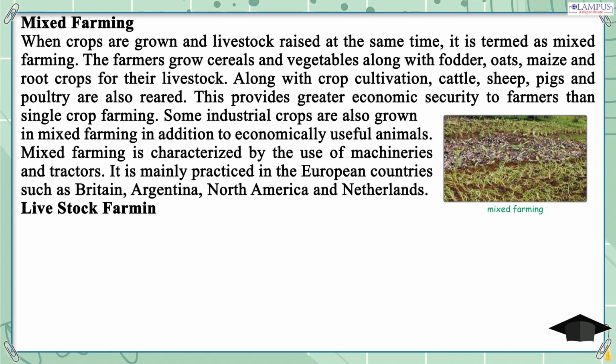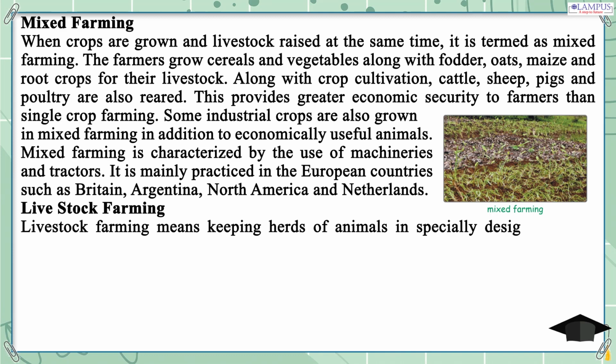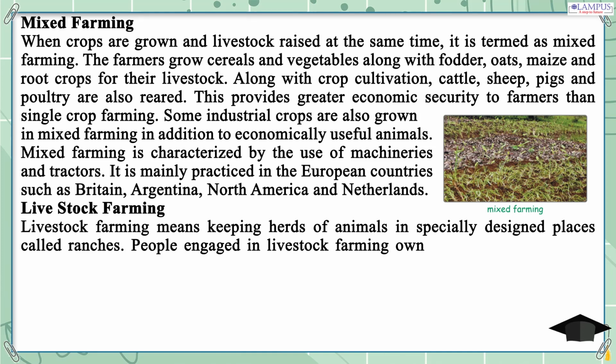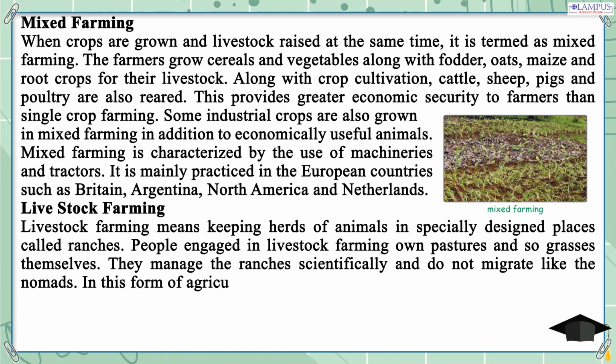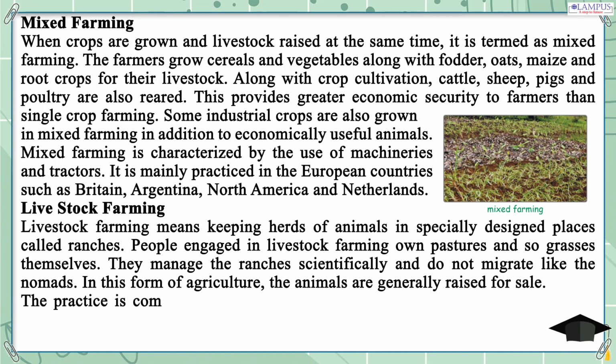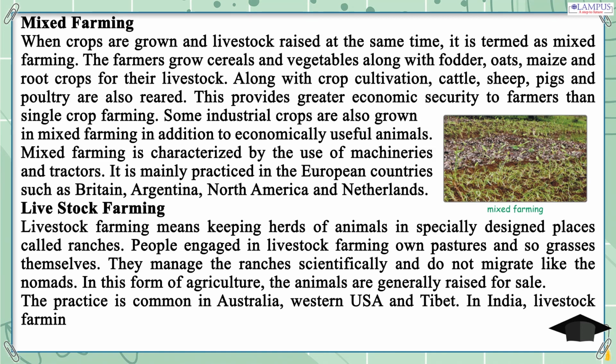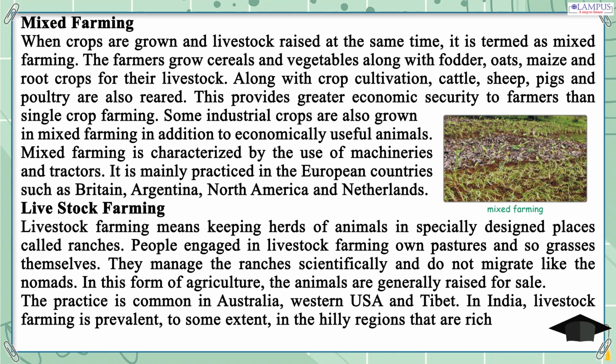Livestock farming. Livestock farming means keeping herds of animals in specially designed places called ranches. People engaged in livestock farming own pastures and sow grasses themselves. They manage the ranches scientifically and do not migrate like the nomads. In this form of agriculture, the animals are generally raised for sale. The practice is common in Australia, Western USA and Tibet. In India, livestock farming is prevalent, to some extent, in the hilly regions that are rich in pasture.